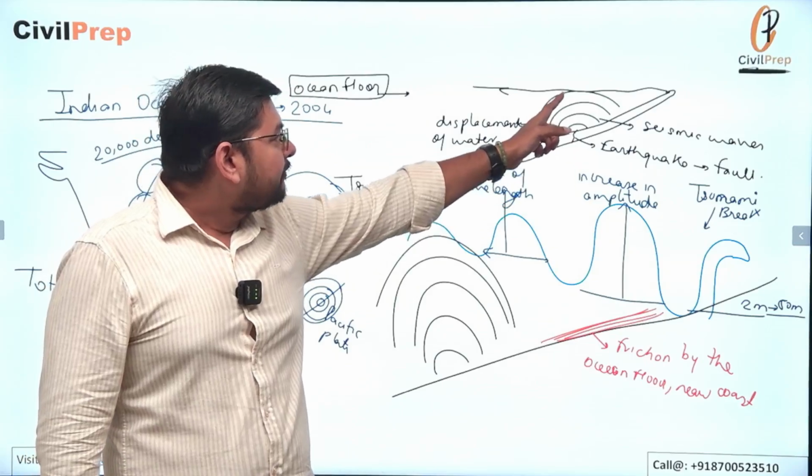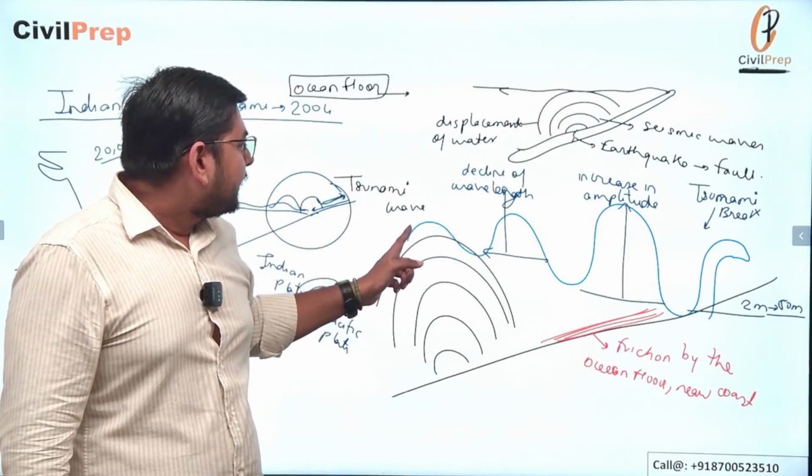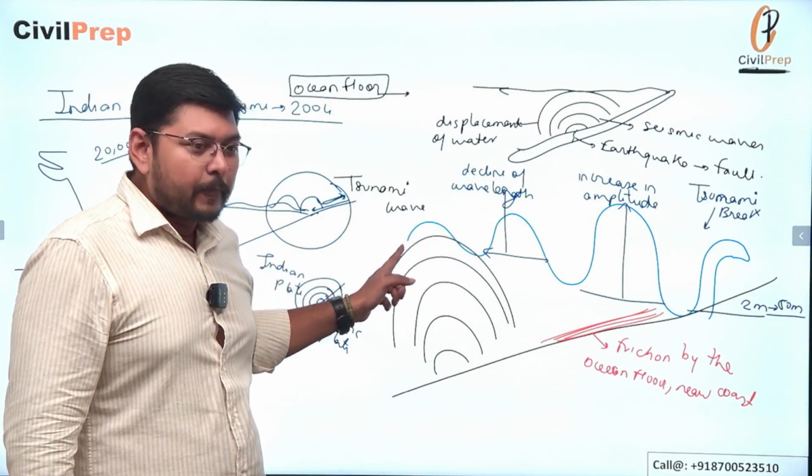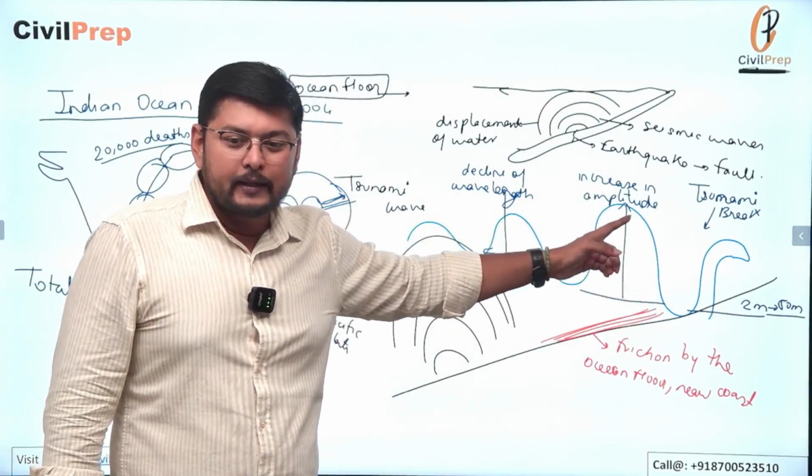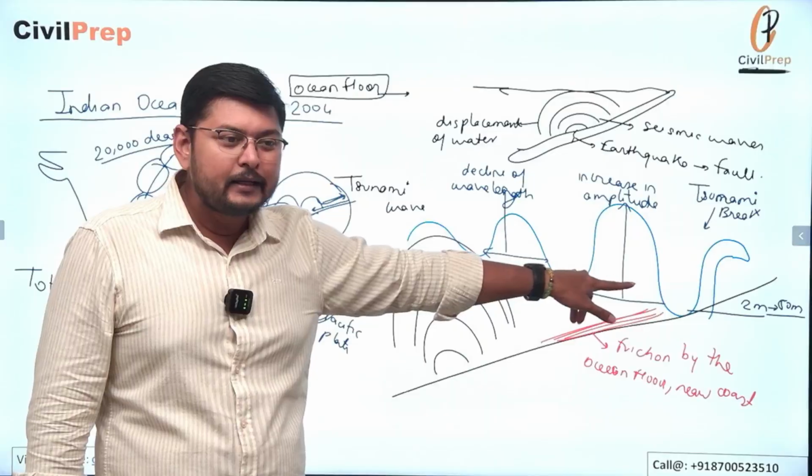When these waves reach the surface of water, they form a wave. Their amplitude increases and their wavelength decreases.